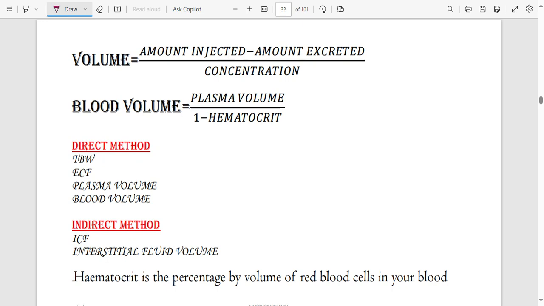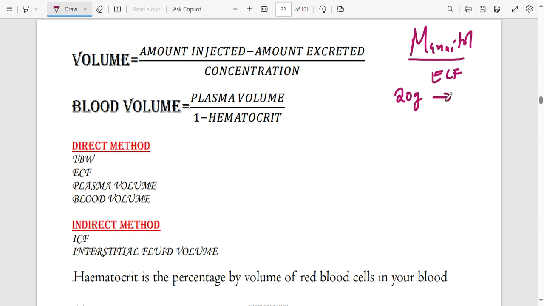So now how do you calculate how much fluid you have, or the volume of a body compartment? Using the dye dilution method, imagine I injected mannitol. Every time they tell you that they've injected mannitol, you need to know what they are measuring. Mannitol means that we are measuring what? We are measuring ECF.